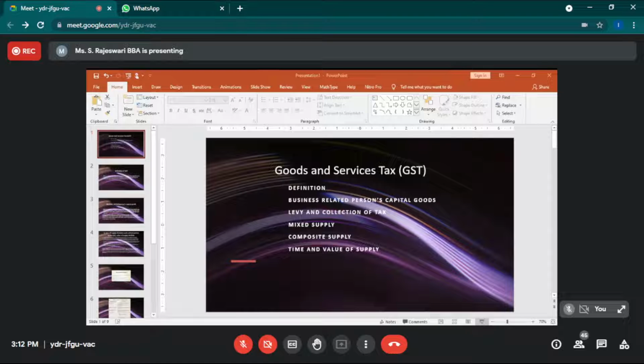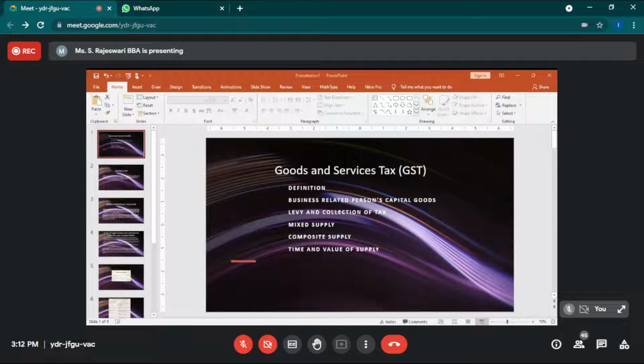Okay, if the receipt of goods is eligible for full tax credit, then the value declared in the invoice shall be deemed to be the open market value of the goods. Suppose, for example, whatever the method or whatever the ways you fill the GST, and when you get the input tax credit, in that case, whatever the value for which you are ready to pay, that value will be considered as the open market value. That means what is the market value of the goods, that will be considered. Okay, so this is the way how we will be calculating the tax.